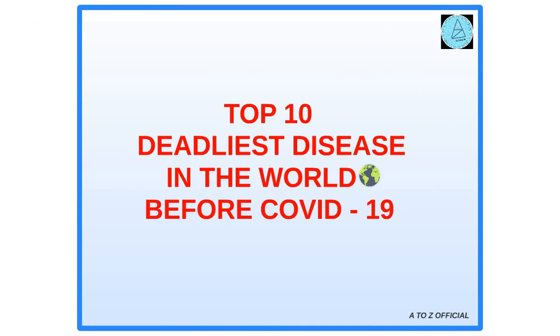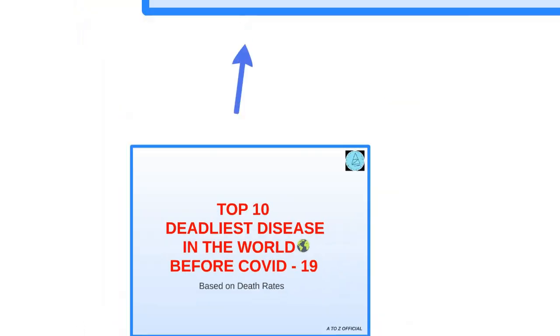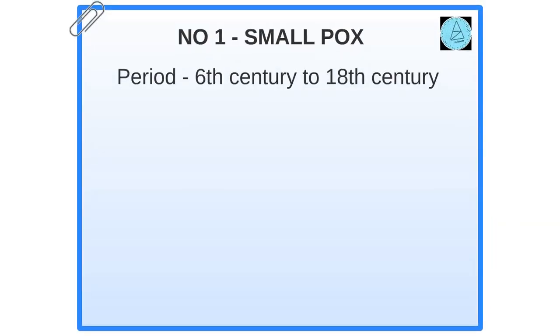Hello guys, today we are going to watch the top 10 deadliest diseases in the world before the coronavirus outbreak. We have classified the deadliest diseases based on number of deaths and how they were caused. Number 1, smallpox, which occurred during the 6th to 18th century.